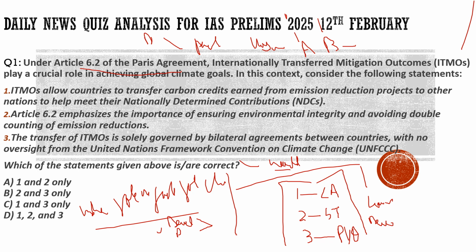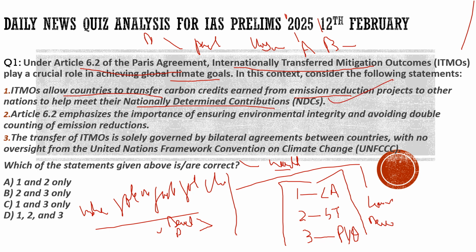Now let's see what the question says. It says under Article 6.2 of the Paris Agreement, which is internationally transferred mitigation outcomes, which basically talks about it, plays a crucial role in achieving global climate goals. 100% correct. In this context, consider the following statements. First statement, ITMOs allow countries to transfer carbon credits earned from emission reduction projects to other nations to help meet their nationally determined contributions. 100% correct.